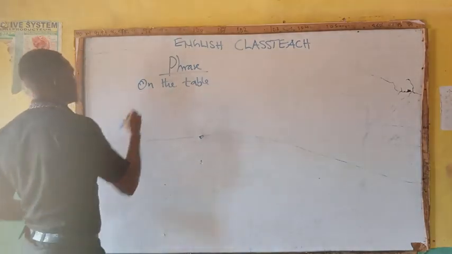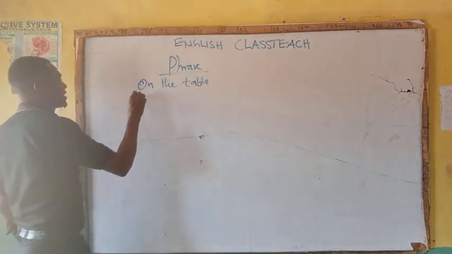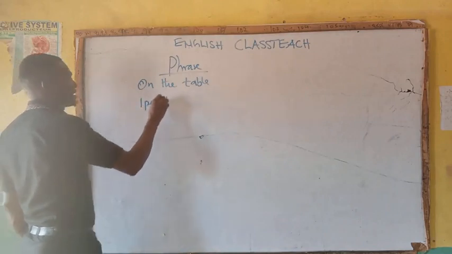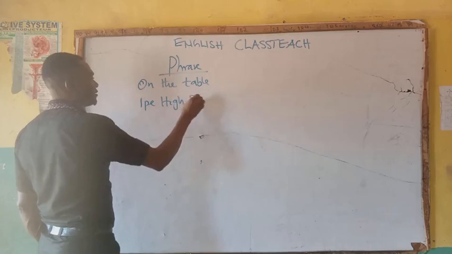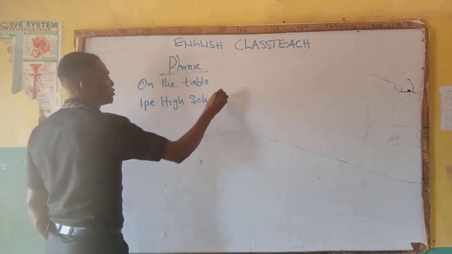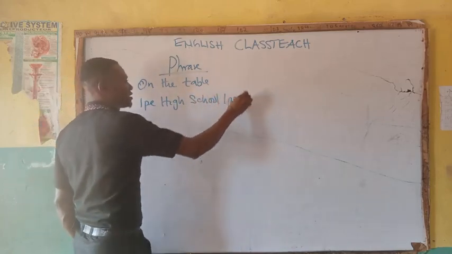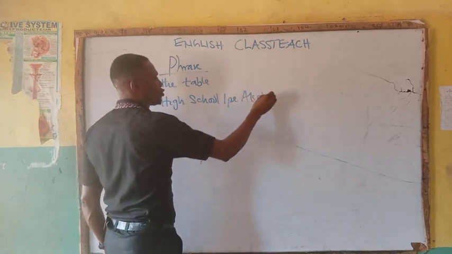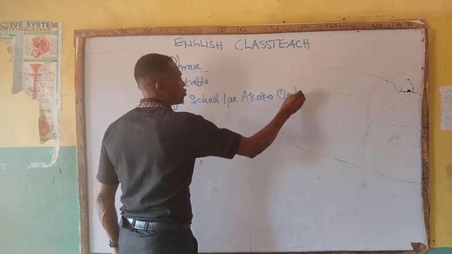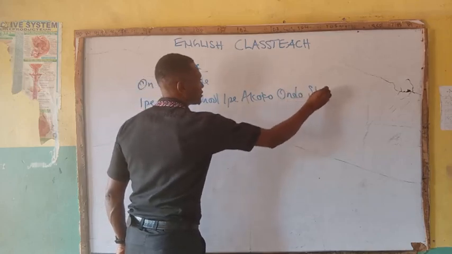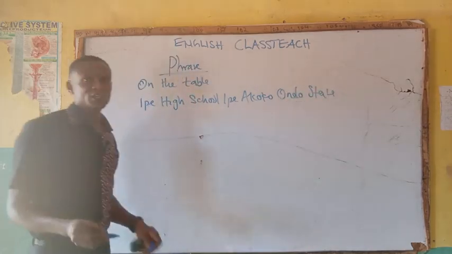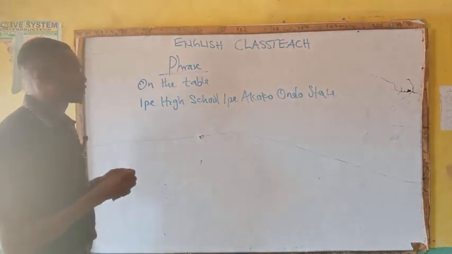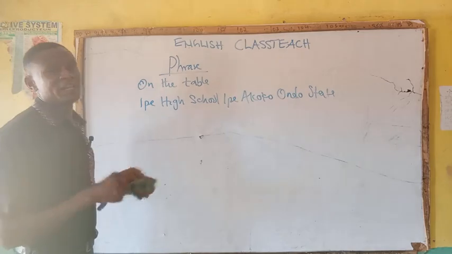Another example, a group of words like Ipe High School, Ipe Akoko, Ondo State. This is a phrase. It's not a clause, and neither is it a sentence.